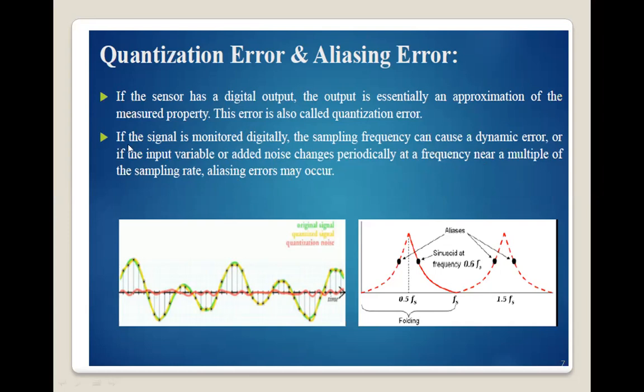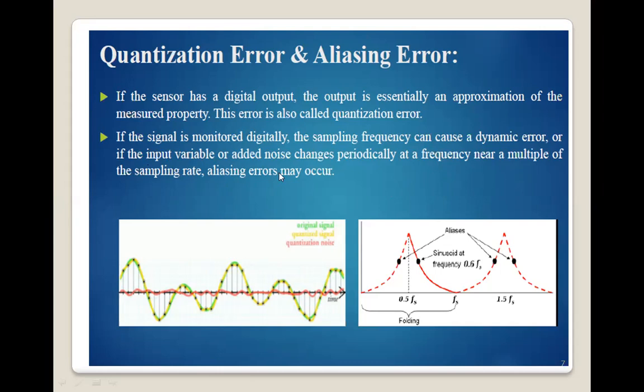Again, I will repeat this definition. Aliasing error: if a signal is monitored digitally, the sampling frequency can cause a dynamic error, or if the input variable or added noise changes periodically at a frequency near a multiple of the sampling rate, it is called aliasing error.